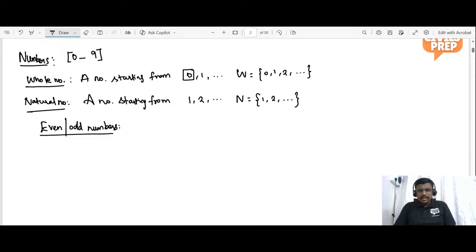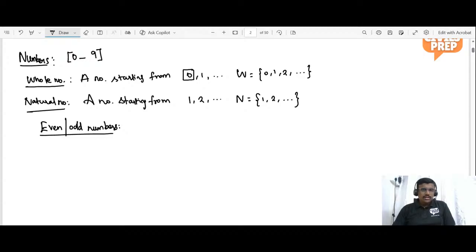Exactly, Ashwini. Keep it up. An even number is a number which is divisible by 2. A number which is not divisible by 2 is considered to be an odd number.